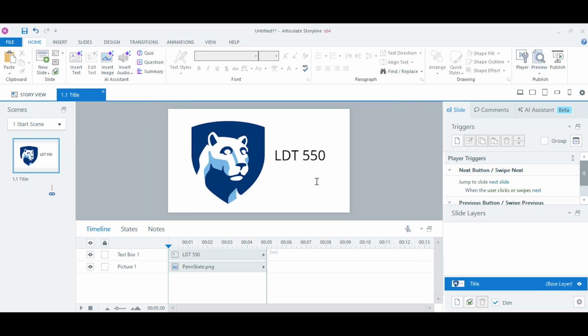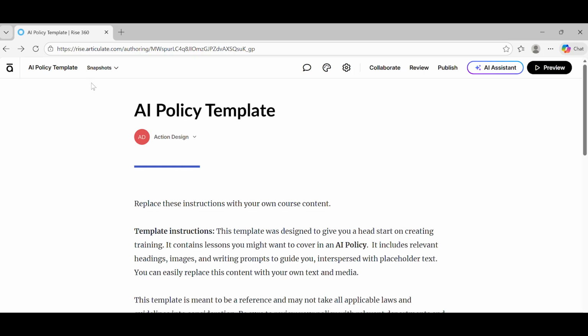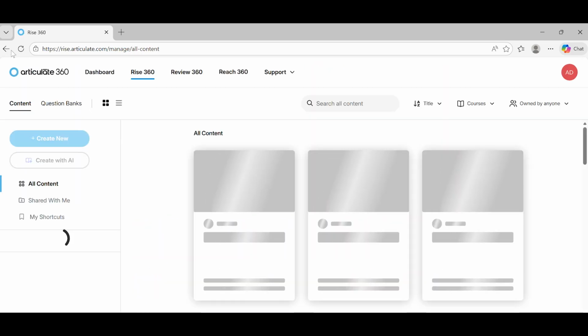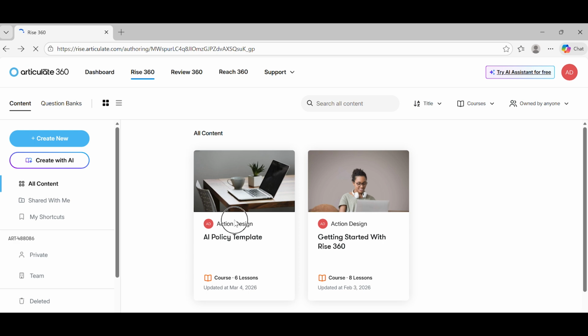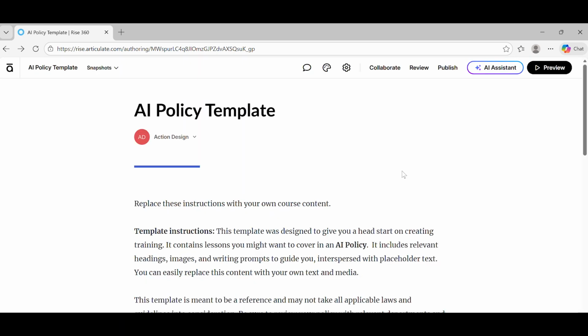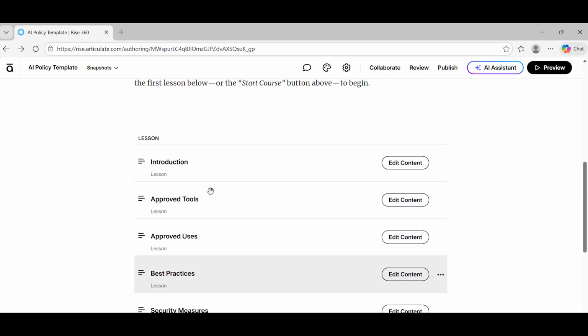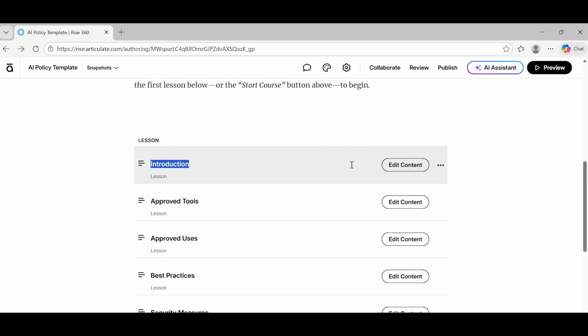That was for Storyline. A lot of you are probably going to use Rise, which it is what it is. And then here's Rise. This is a course that's already done. Oh, where is it? No, here we go. I just used a small course just because I wanted you to see. Yours probably looks something like this. You click through it, just shows you everything.